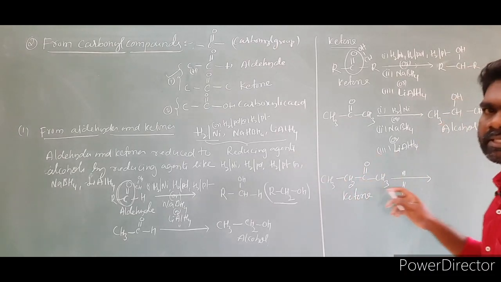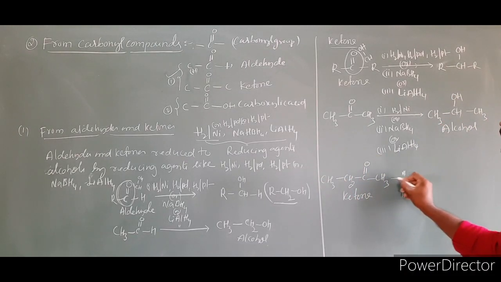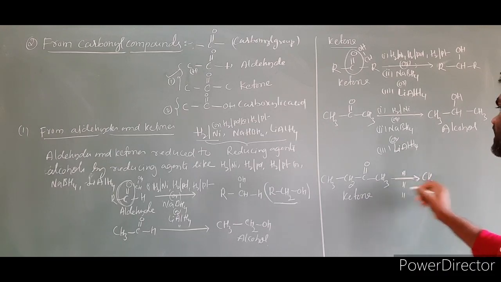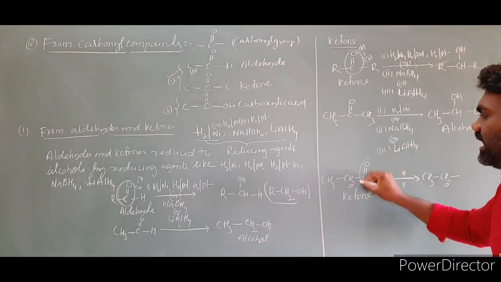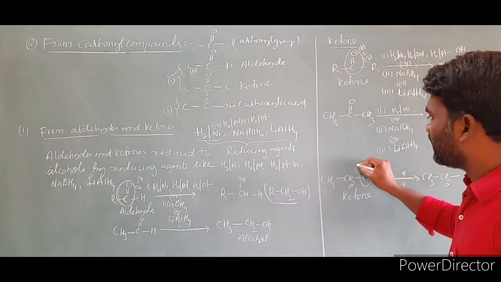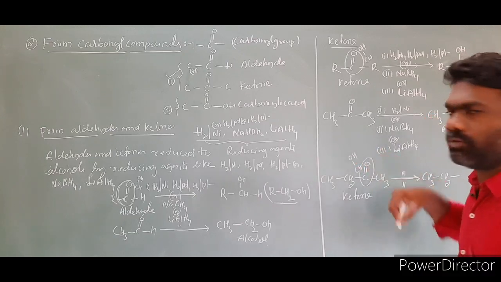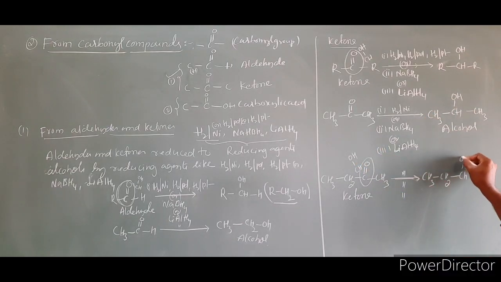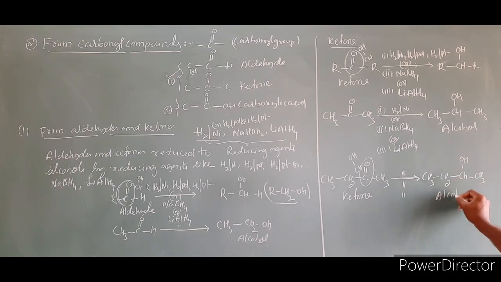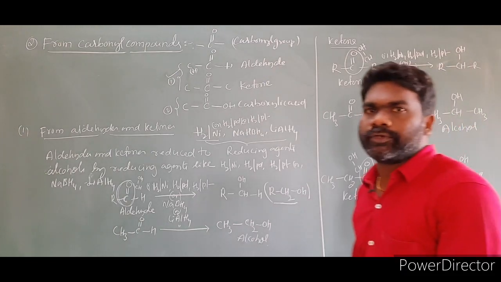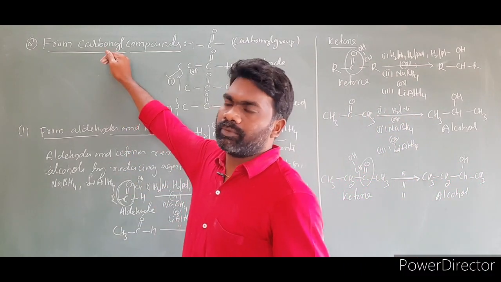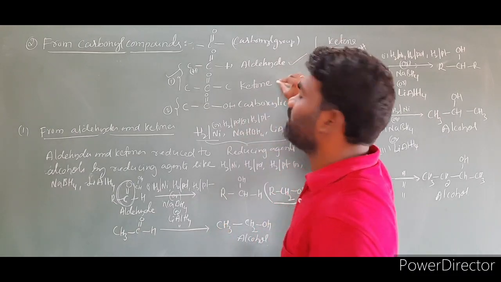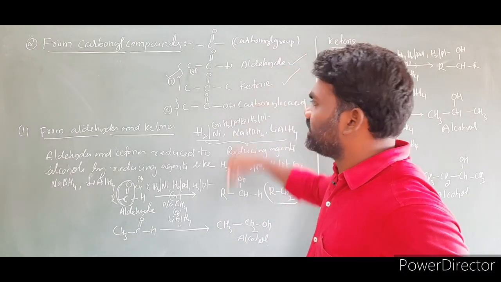What is the product formed in this reaction? The CH3 remains the same, the CH2 remains, and this C double bond O group, this is the key point, is converted into CH OH. So the product is CH3 CH2 CH OH CH3. This is an alcohol. So this is the first method of preparation of alcohols from carbonyl compounds, from aldehydes and ketones.